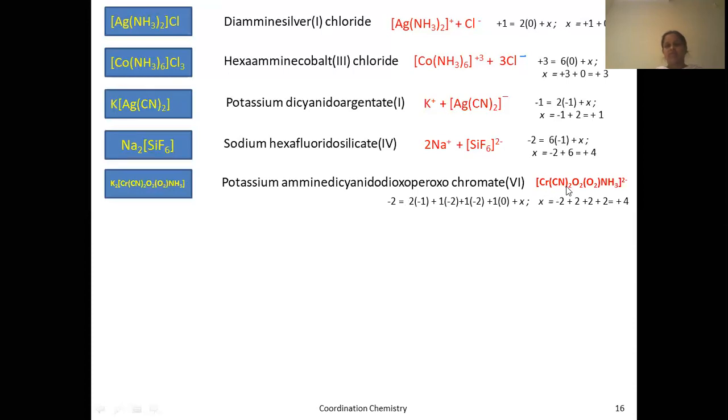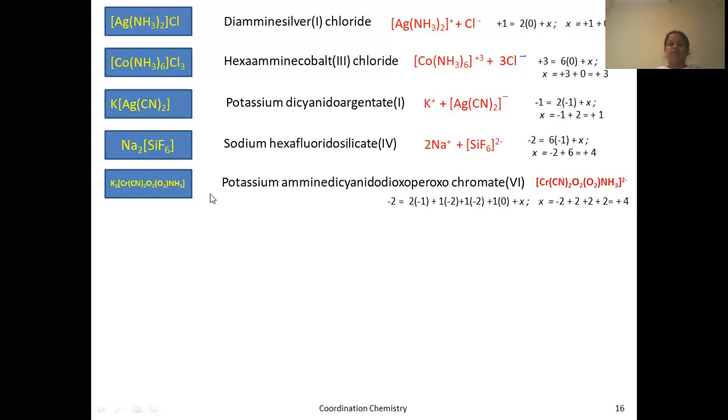How many cyanos are there? 2. 2 into, what is the charge on the cyano? -1, plus, what is this? Dioxygen. So 1, what is the charge? -2. Then peroxo. How many peroxos are there? 1. The charge is -2. Plus ammonia 1, the charge is 0. That is equal to plus x. So x will be +4.